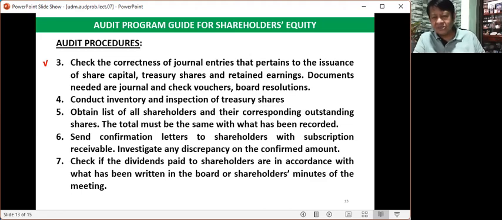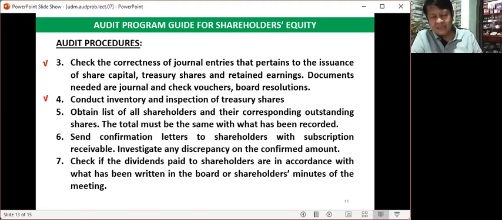So, if you want to check the correctness of the journal entries, the best document to verify are the vouchers. Because on the face of the vouchers themselves, the journal entry are written or printed on that particular document. And also, do not forget to conduct inventory and inspection of treasury shares.